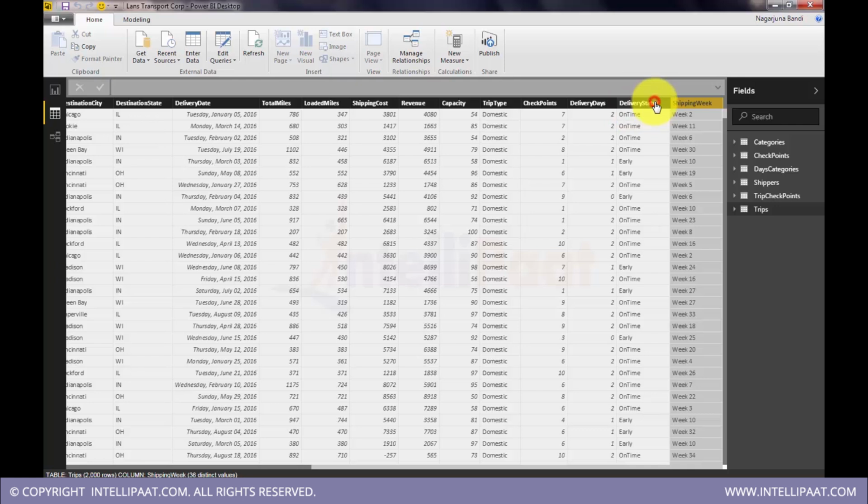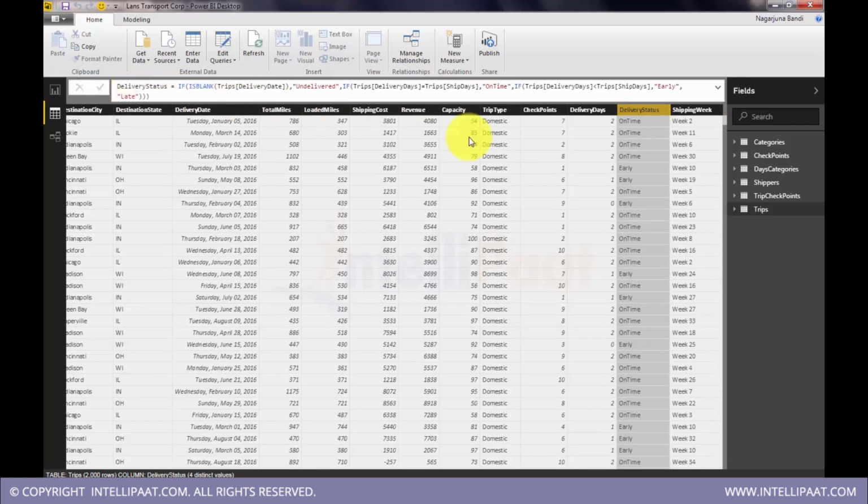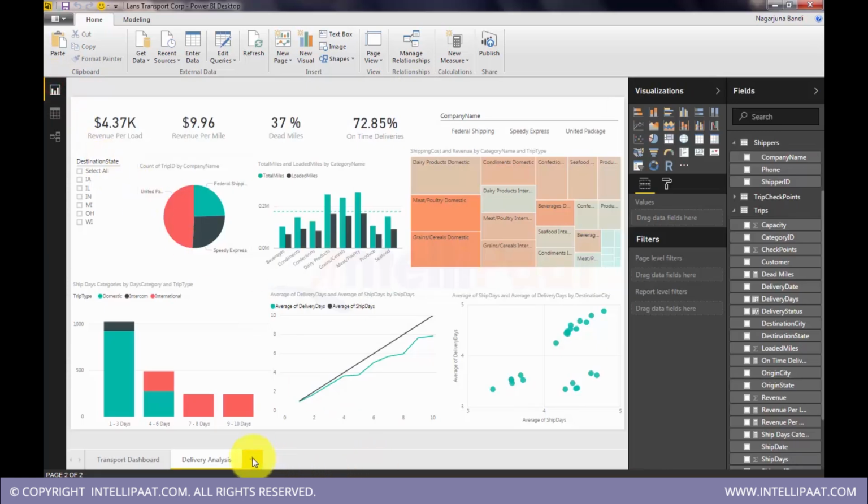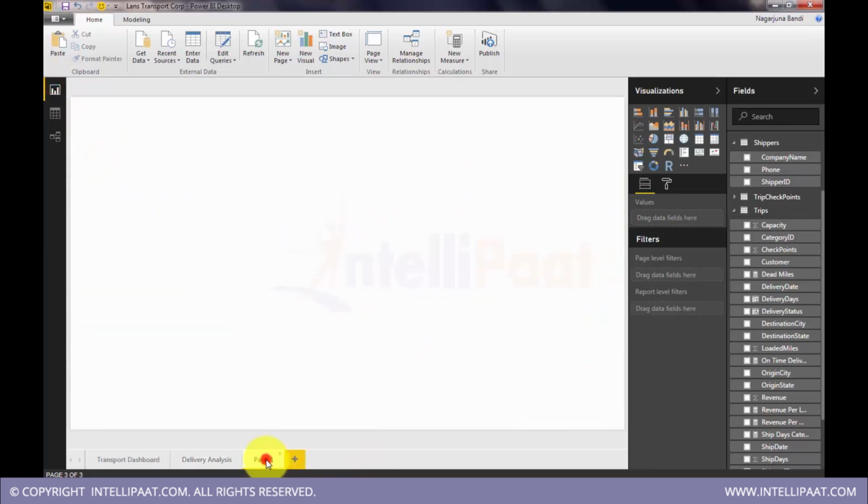If you click on this one, you will see a formula, because this column is created by DAX. So this is a DAX formula. But if you click on this, you see nothing, because this is created by Power Query. We can do much more advanced things with Power Query. We'll discuss that.